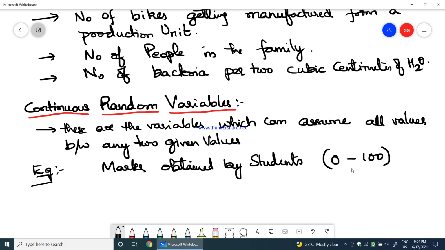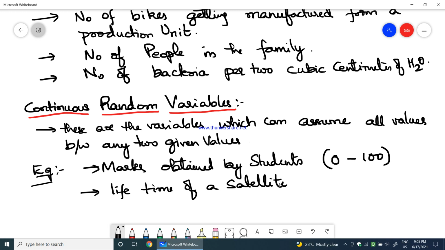Out of 100, what would be the marks that a student has been awarded, whether it is 35 or 40 or 45 or 60 and so on. So marks obtained by students can be an example of a continuous random variable. Okay, I would say the lifetime of a satellite.